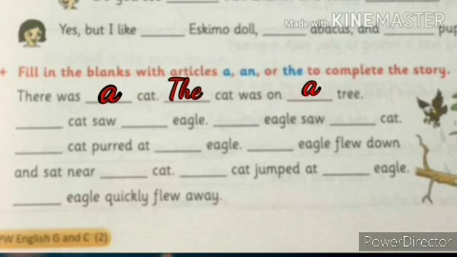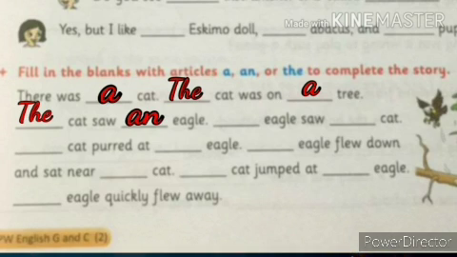Next, dash cat saw dash eagle. Dash cat, cat is repeated again. So, the cat saw dash eagle. Eagle is a vowel sound. So, we have to write an eagle.